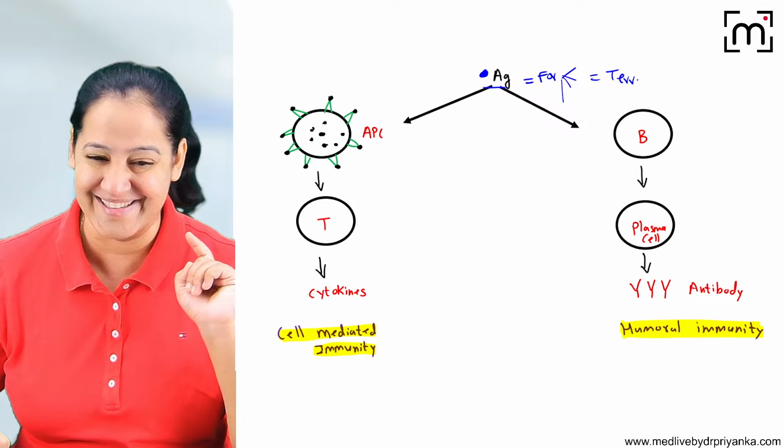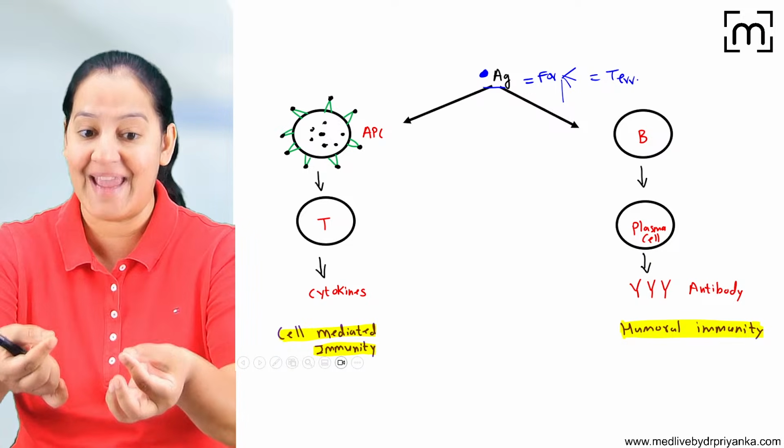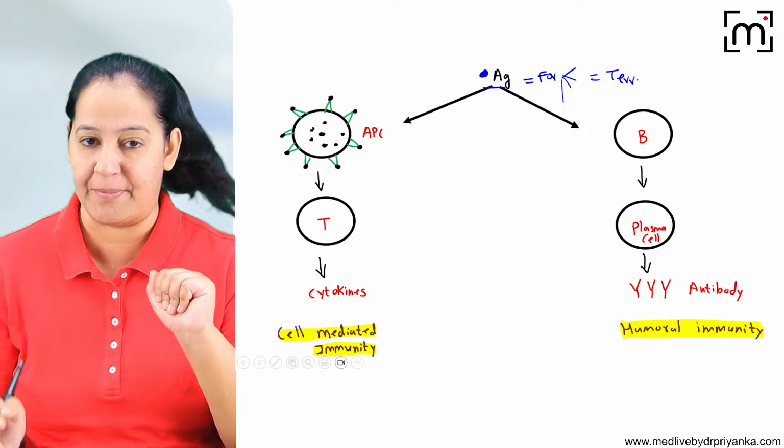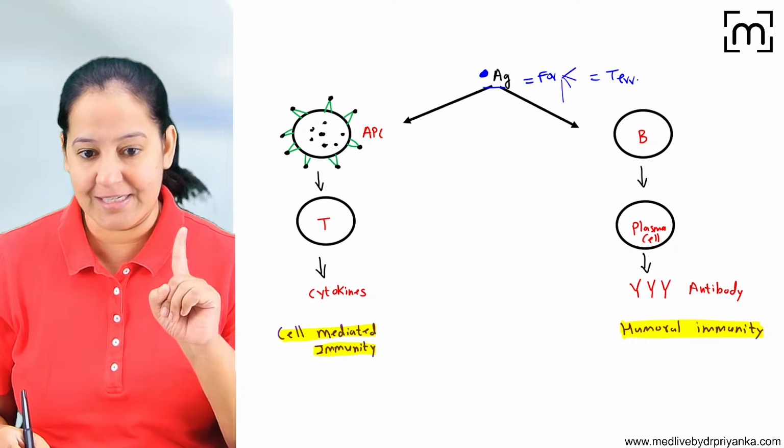Better to call it a terrorist. Okay, so this is a terrorist. As soon as a terrorist, like an antigen, enters my body, two things can happen. One of the two immunities, or both, can activate simultaneously. We will discuss one by one.